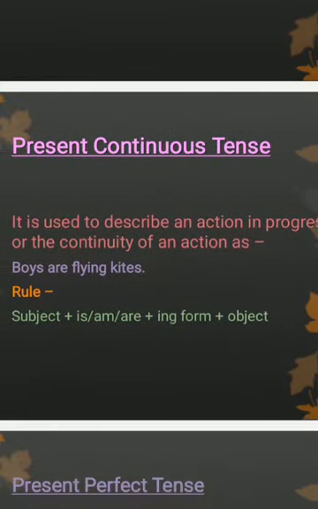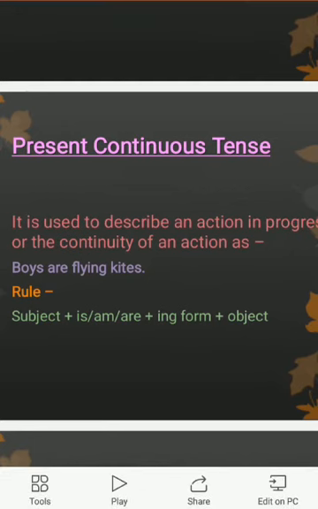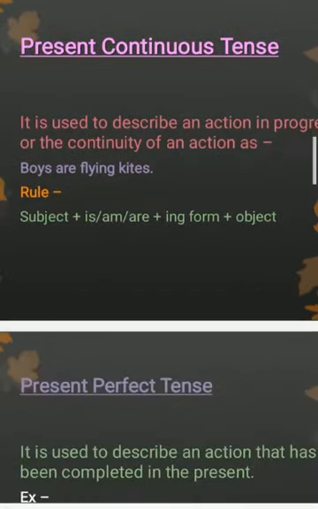Next tense is present continuous tense. It is used to describe an action in progress or the continuity of an action. For example, boys are flying kites. The rule is subject plus is, am or are plus ing form plus object.